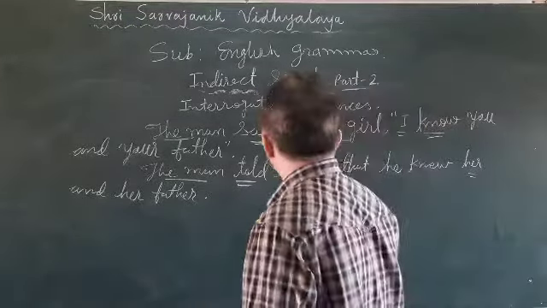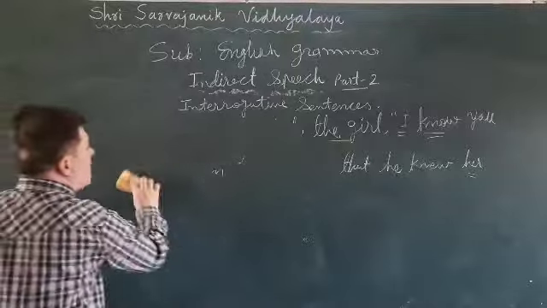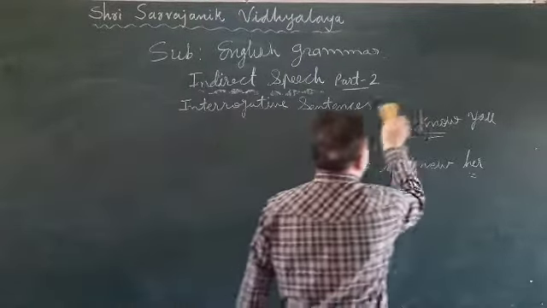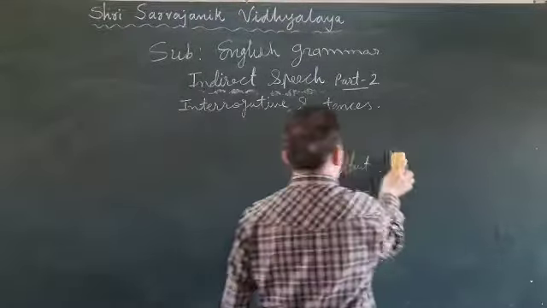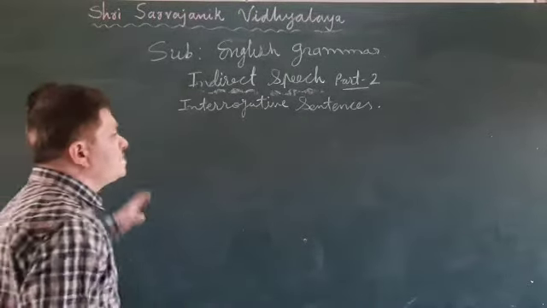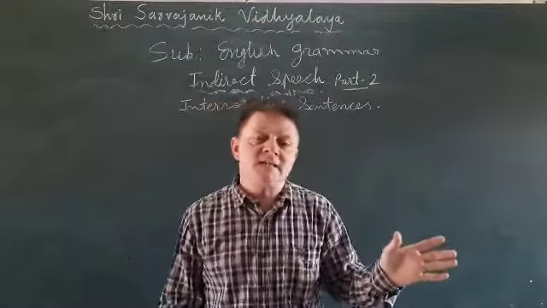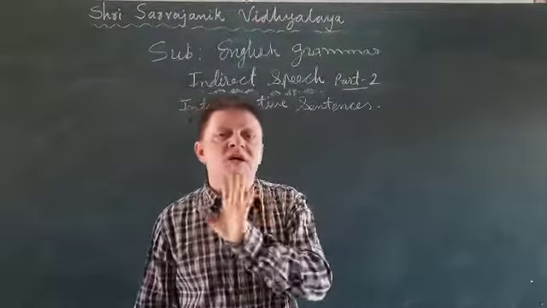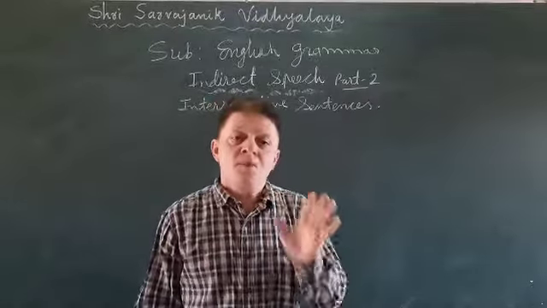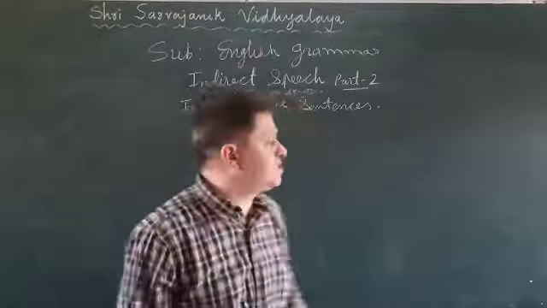Now I will introduce you to interrogative sentences. How would you do the changes in interrogative sentences? Most of the changes are the same as in simple sentences, and you will have to follow the same rules. But some changes you will have to add additionally.